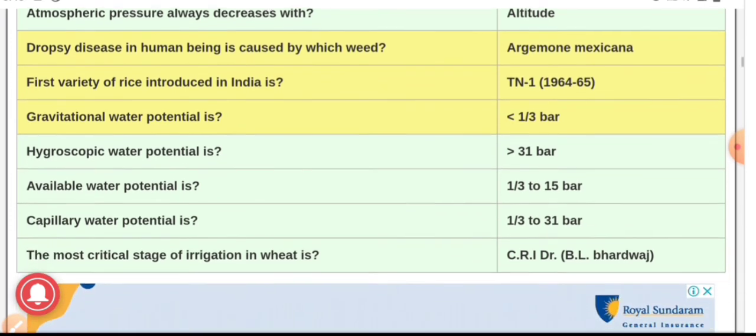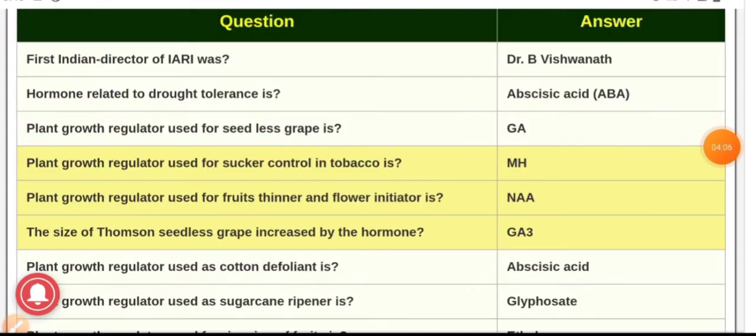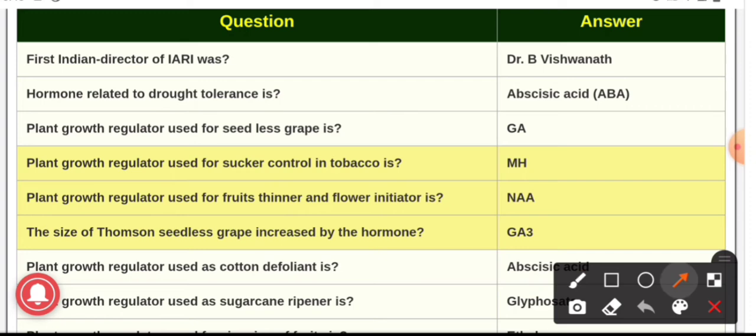Next question, the most critical stage of irrigation in wheat is, and the answer is CRI stage, that is crown root initiation stage. Now we will see our next question, that is first Indian director of IARI, and the answer is Dr. B. Viswanath. He was the first Indian director of IARI. Next question, hormone which is related to drought tolerance, and the answer is abscisic acid. This is the hormone which is related to drought tolerance.